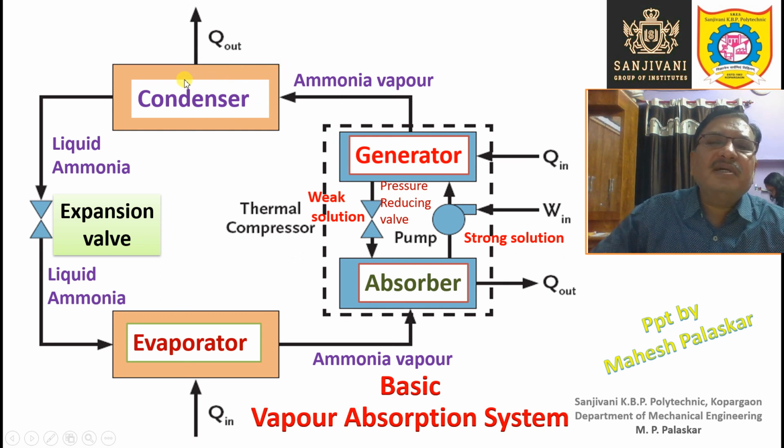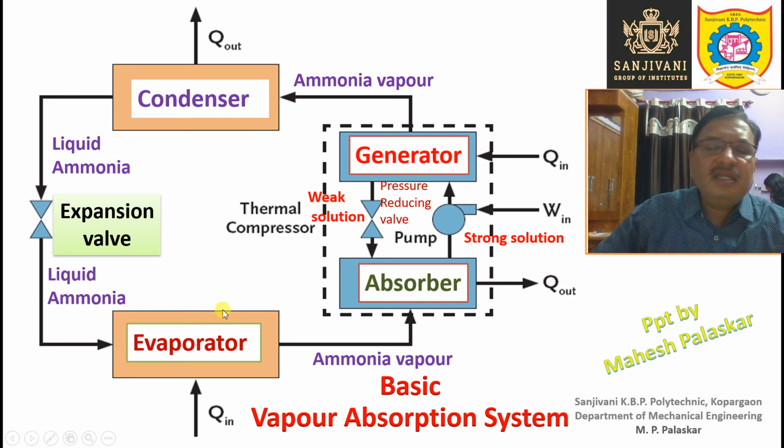Therefore not only is the temperature of the ammonia vapor reduced, but the ammonia vapor gets condensed into liquid due to heat removal, and this liquid ammonia will now pass through the expansion valve. It will get expanded and then enter the evaporator.